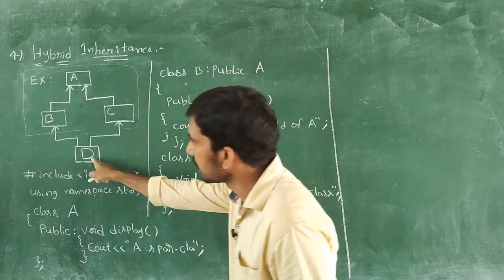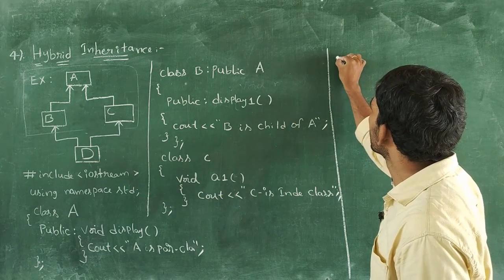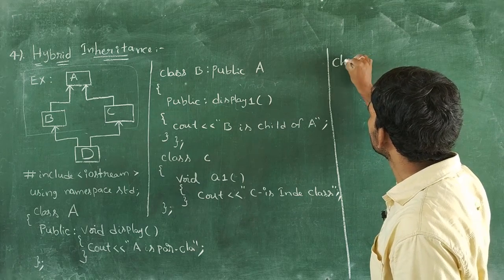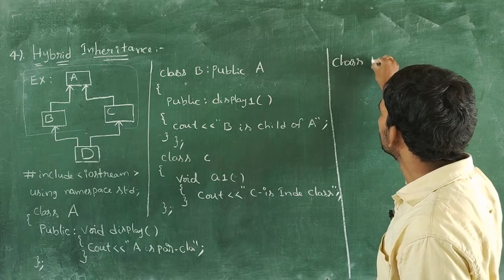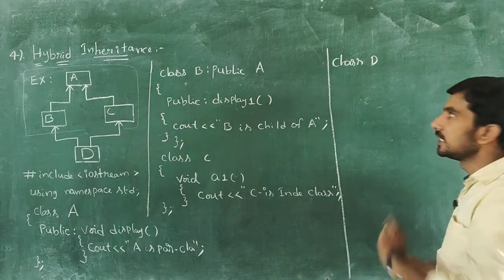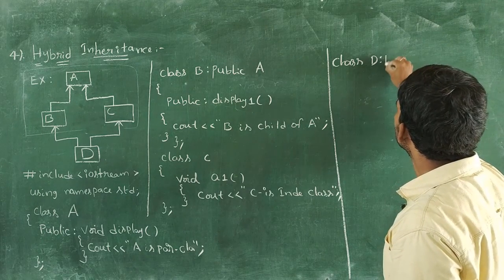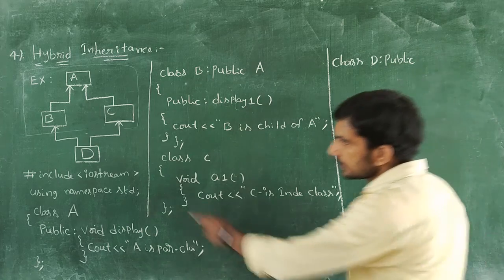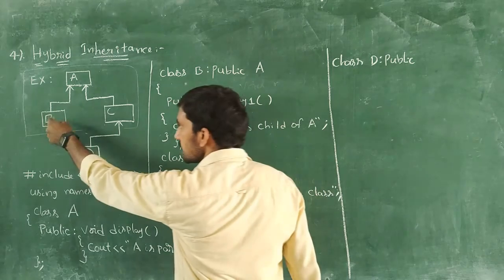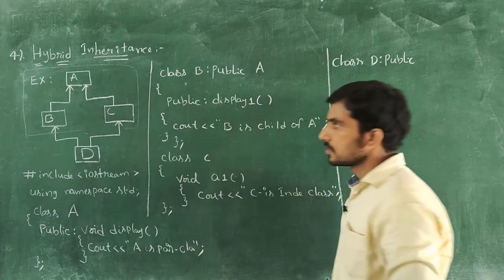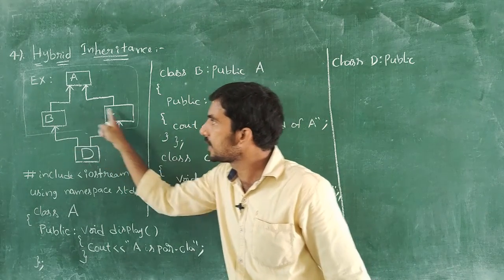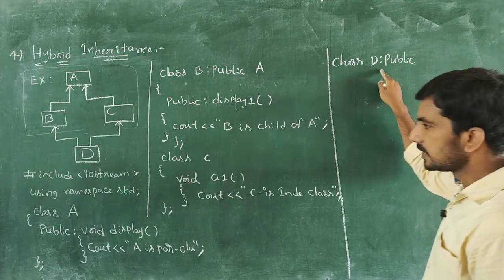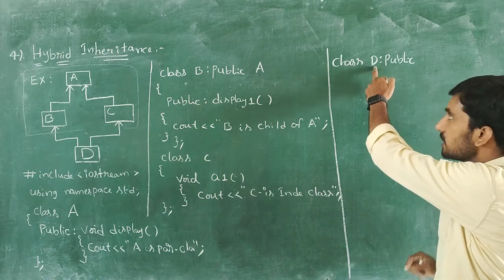First we are defining the child class D. Class D, colon, public. Here D class related base classes are B and C. Class D is a newly derived child class.